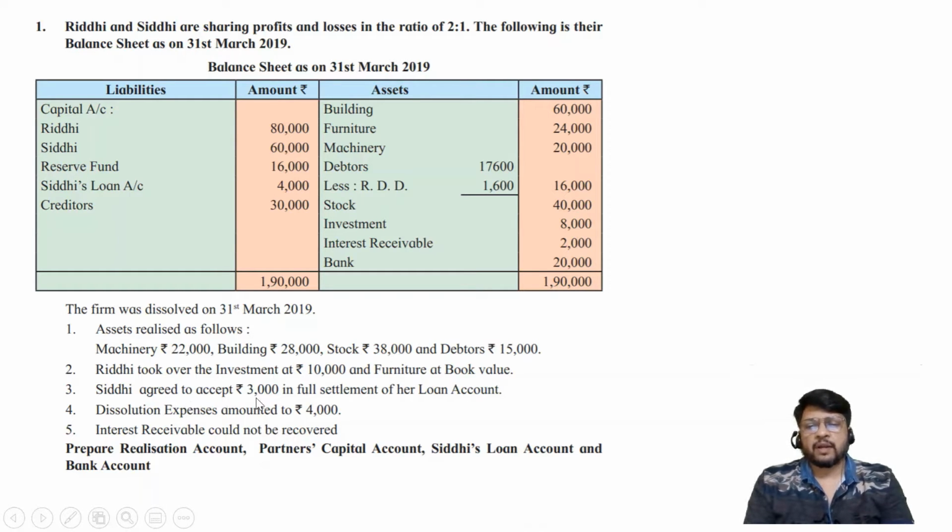Siddhi agreed to accept rupees 3,000 in full settlement of her loan account. Dissolution expenses amounted to rupees 4,000. Interest receivable could not be recovered. Prepare realization account, partners capital account, Siddhi's loan account and bank account.